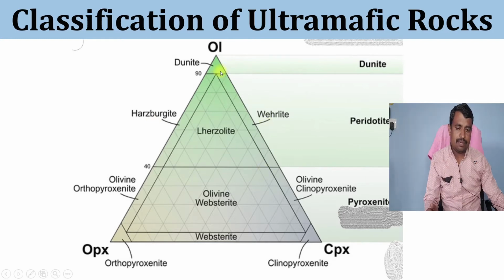In Wehrlite, olivine is also in between 90 to 40, OPX is less than 10%, and CPX is greater than 50%, then it is called Wehrlite.